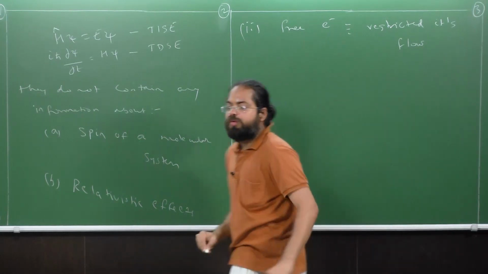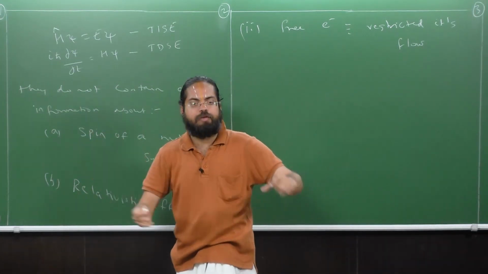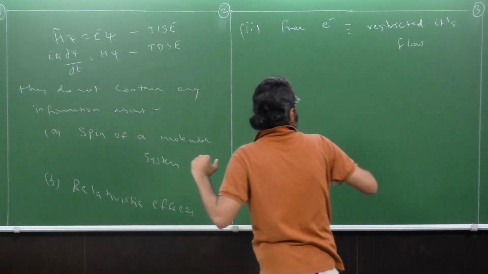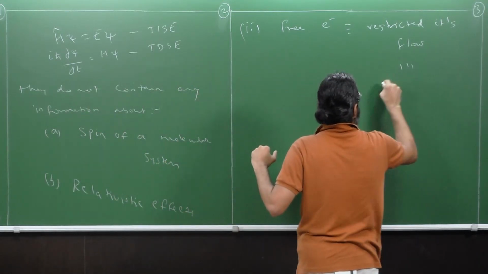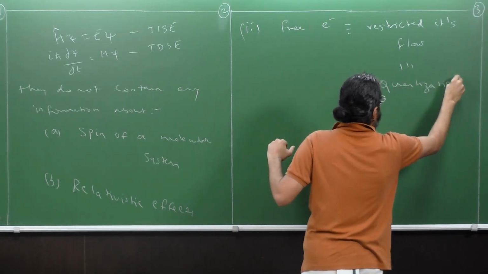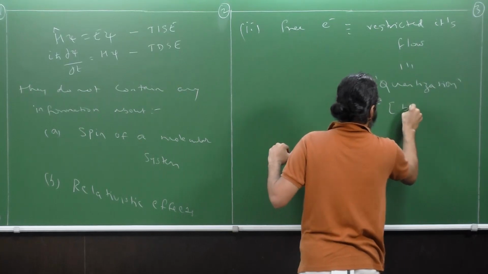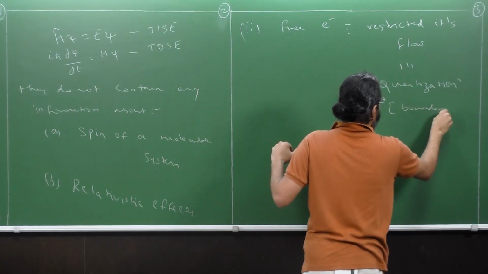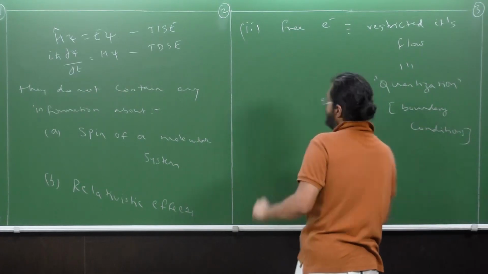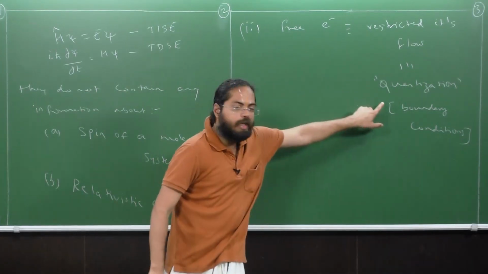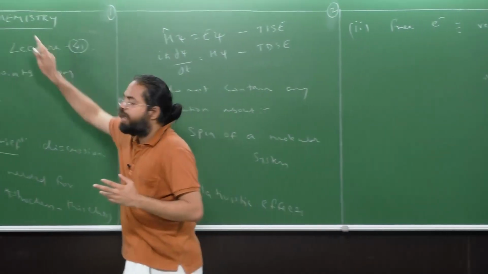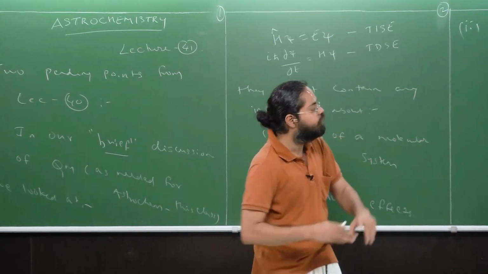We had a free electron and then we restricted the flow of the electron to understand that we get quantization due to boundary conditions. And it is due to this quantization that we get discrete spectra, and based on the discrete spectra, we can detect molecules in space. Okay, that was the bigger picture.